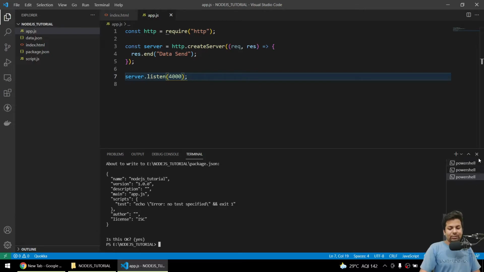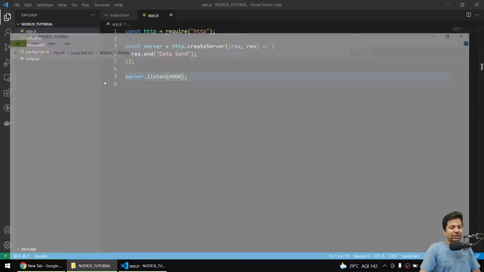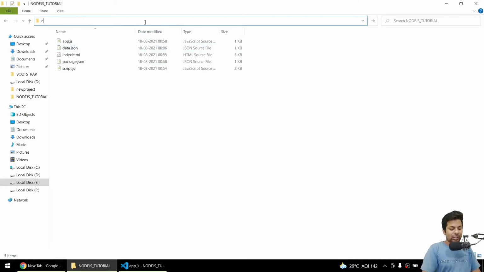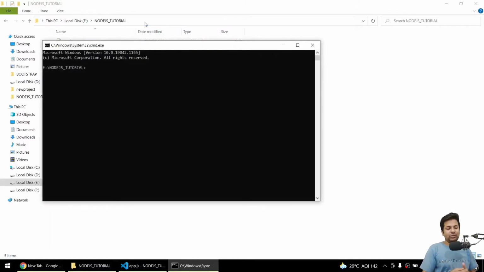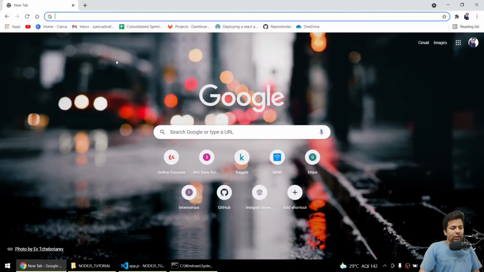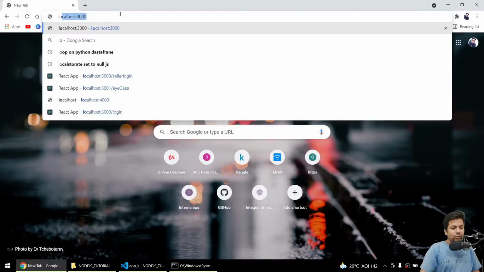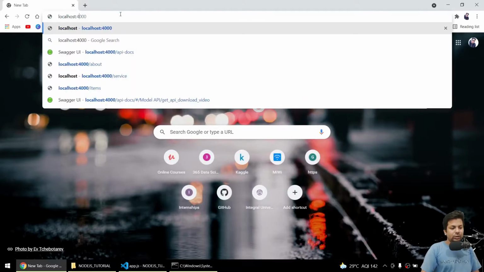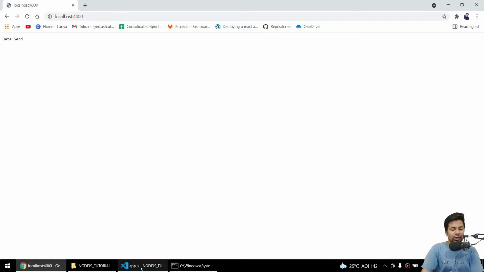Basically I run it from the command prompt because I like it more. So I'll say node app.js. It's currently running, and I'm not printing anything, so that's why you can't see. Here I'll go and say localhost 4000. So we got data sent.